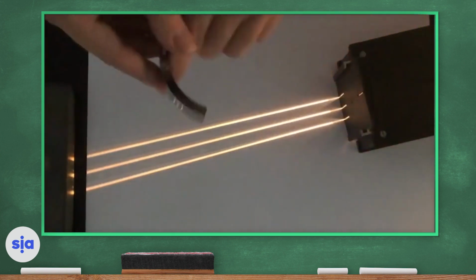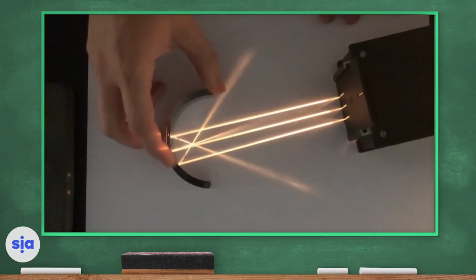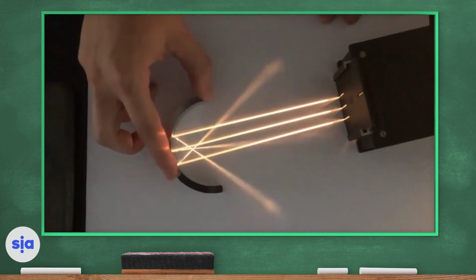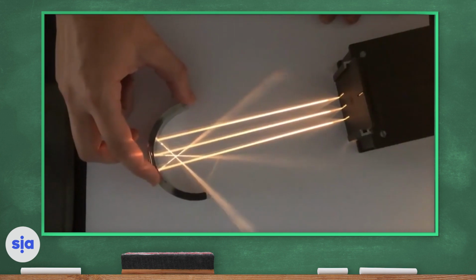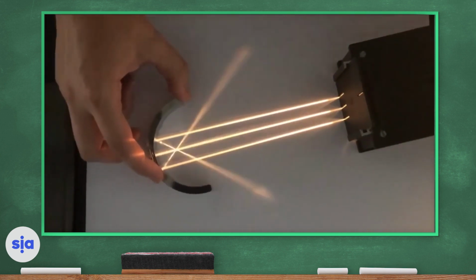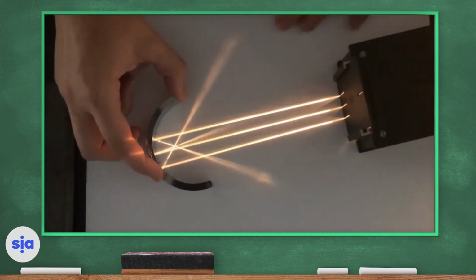Okay, now the way the light behaves with a concave mirror is that it will actually focus into a specific point. So the light, you can see it there, it's traveling in straight lines. I've used the triple beam here just so we can see how it's behaving.